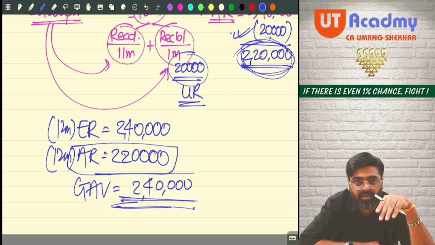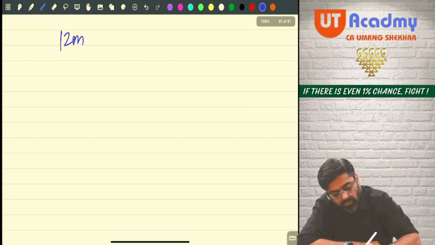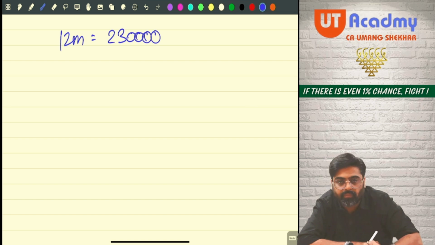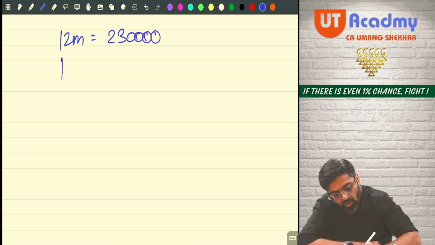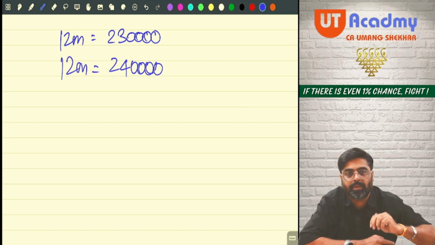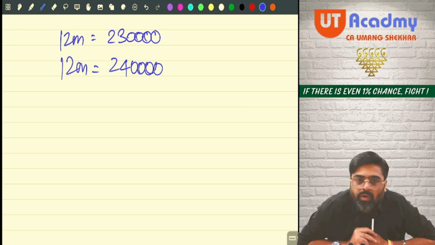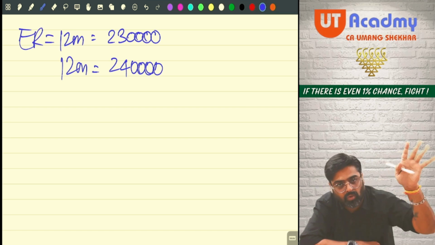So what is the easy way? Do one thing. 12 months, your expected rent was 230. In the first example, we took expected rent 230. 12 months, your actual rent is how much? 240 only. Don't reduce unrealized rent from here. Take expected rent 230.